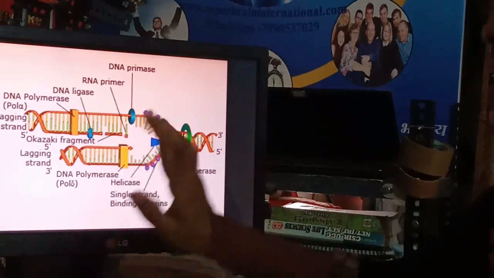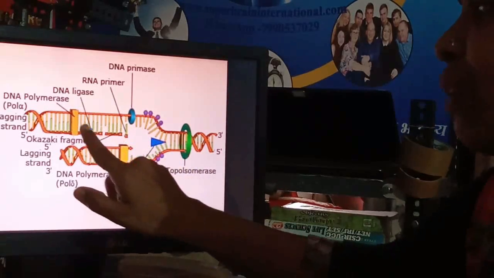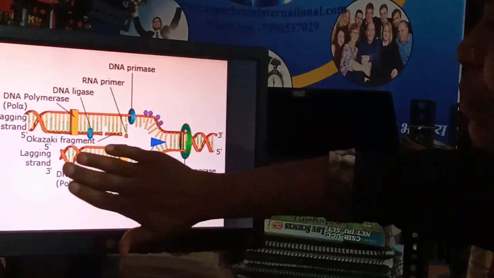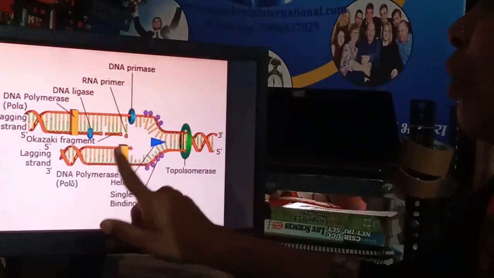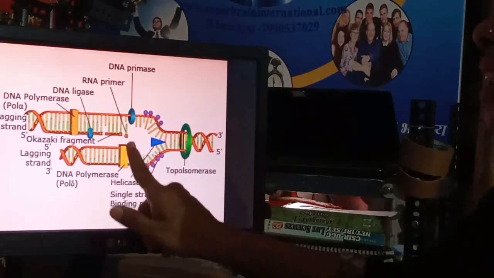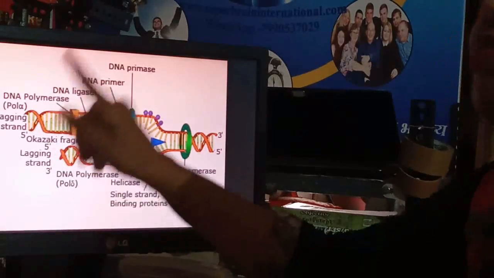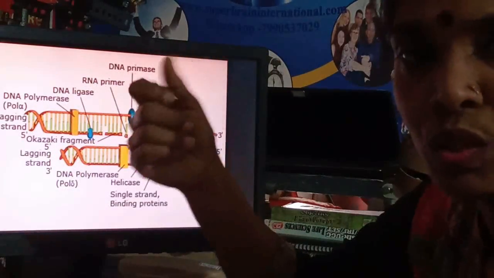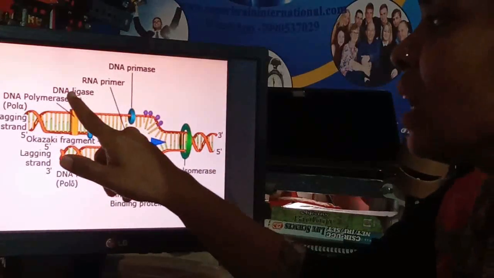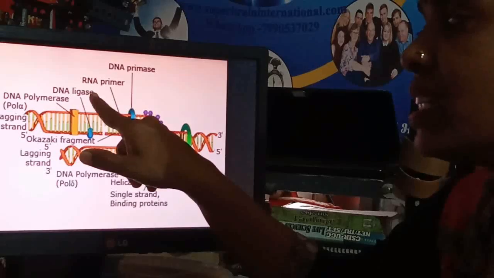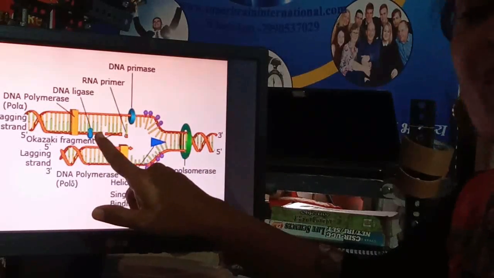Now one more thing: here these fragments are formed. All the enzymes that are working here will work over here as well. But here it is continuous and here it is in fragments. So now these fragments need to be joined. For joining these fragments, one more additional enzyme is working, that is the DNA ligase enzyme. It acts like a Fevicol.